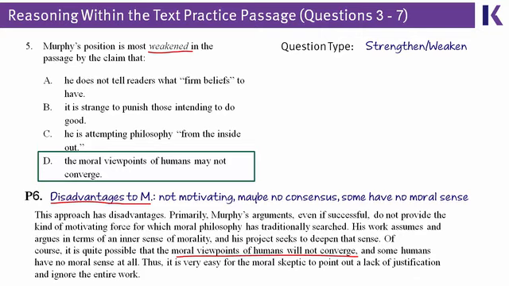All of the wrong answers here, interestingly, are what we call faulty use of detail. Choices A and B and C, now they're all incorrect, but they do all mention details that are in the passage. This idea that Murphy doesn't tell people what firm beliefs to have, that's in paragraph 5. This notion here of punishing people who try to do good is in paragraph 1. And this whole from the inside out quote is from paragraph 3.